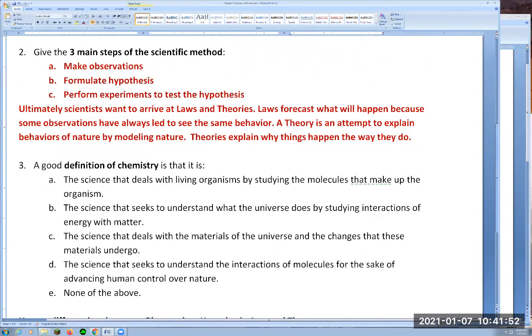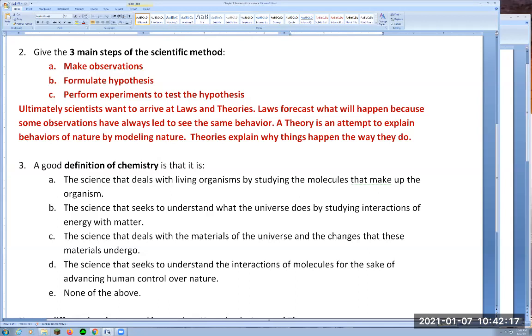So the last question is, what is the good definition of chemistry? Is it the science that deals with living organisms by studying the molecules that make up the organism? The science that seeks to understand what the universe does by studying interactions of energy with matter? The science that deals with the materials of the universe and the changes that these materials undergo?